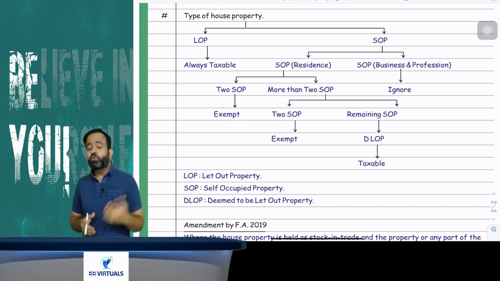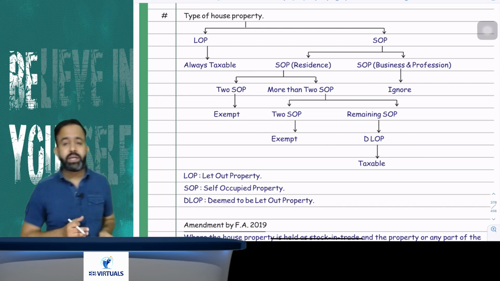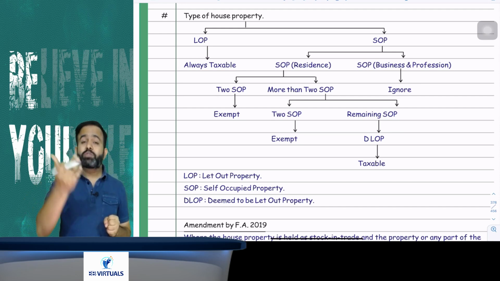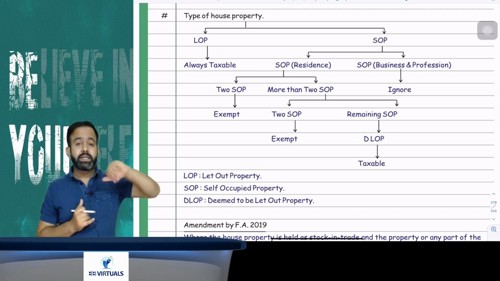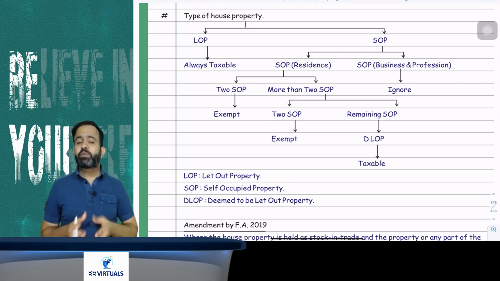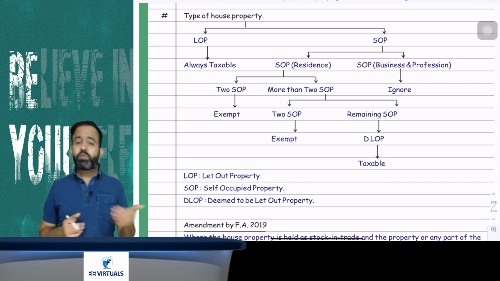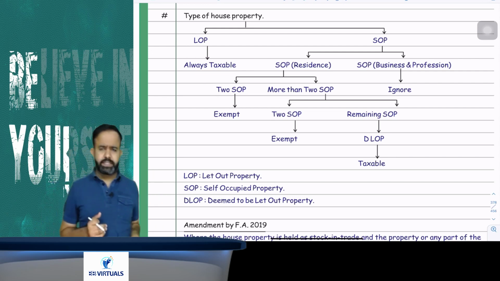Now there may be a question: sir, how will it be taxable? Normally DLOP is an SOP only, because if there are more than two SOPs, then the remaining SOP will be treated as DLOP. So in case of DLOP, sir, we are not getting any rent, then also will it be taxable? The answer is yes. Now how will it be taxable? Annual value will be taxable. How to calculate annual value, we will discuss later, don't worry about that.